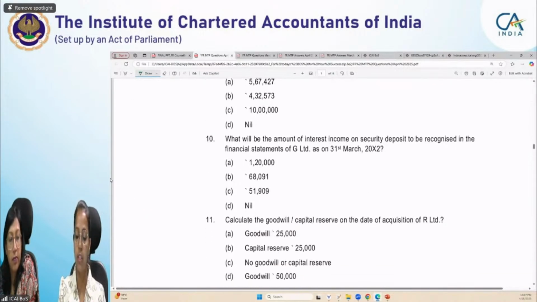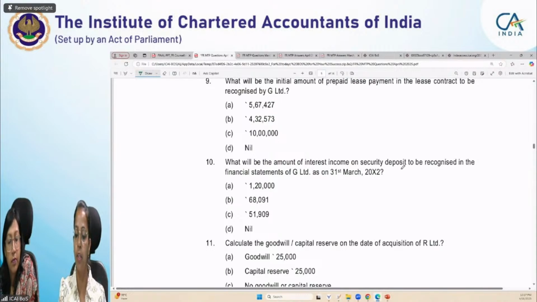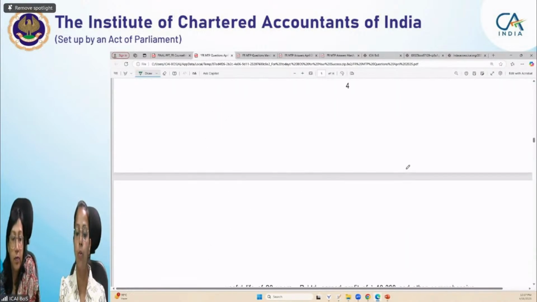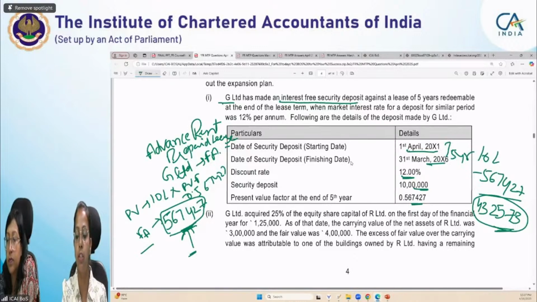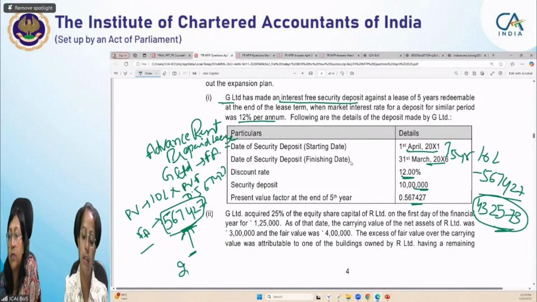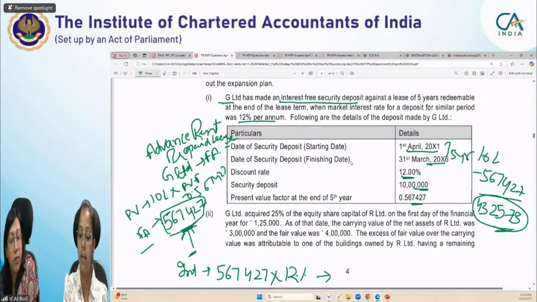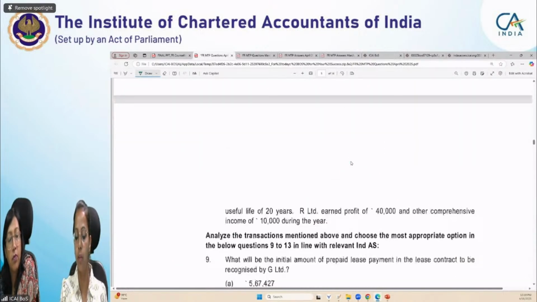In question number 10, what will be the amount of interest income on security deposit? So we have calculated that the financial asset amount is 5,67,427. So interest income will be calculated on this amount, but at which rate? At the market rate of interest, that is 12% per annum. So interest income will be calculated at 5,67,427 multiplied by 12%. So that arises to be 68,091. So that will be the answer of our question number 10.